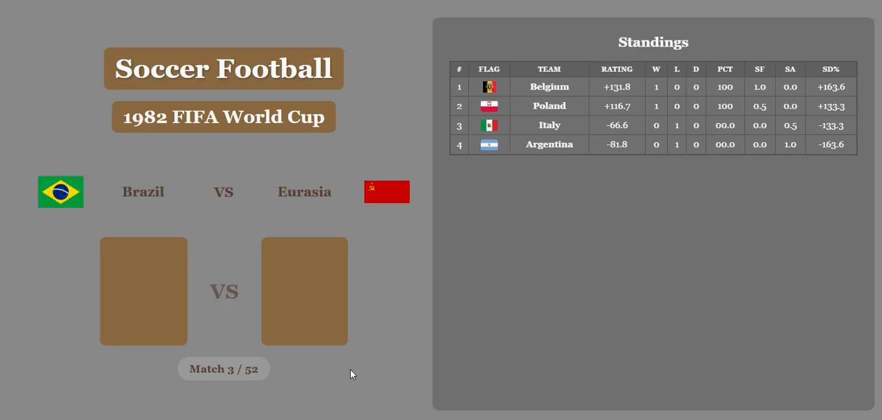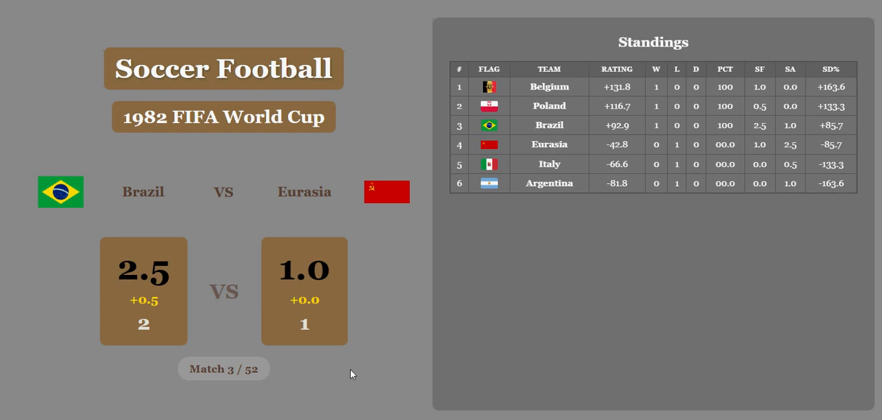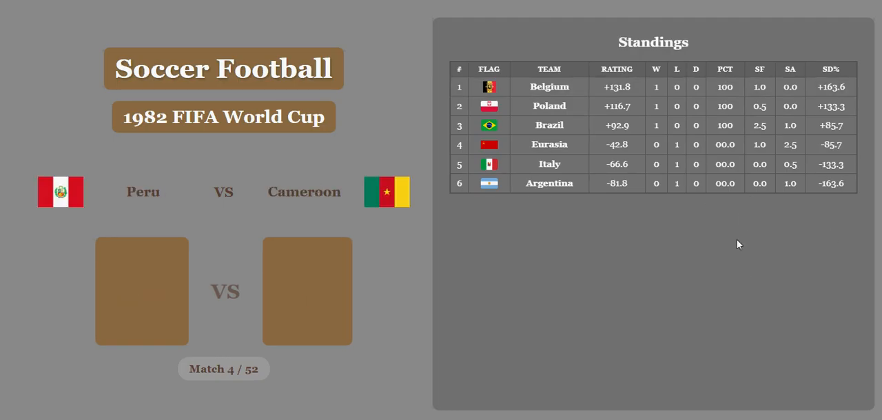Match 3, Brazil versus Eurasia, which is the Soviet Union. Brazil wins 2-1. Brazil gets a half goal for economic difference. And the final, after economics are considered, is Brazil 2.5, Eurasia 1. Brazil in third place. The rating here is a mix of score difference percentage and winning percentage.